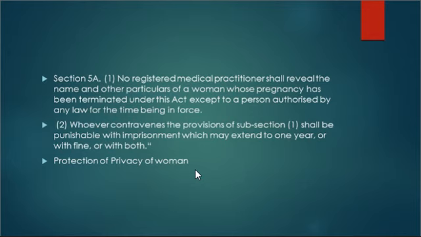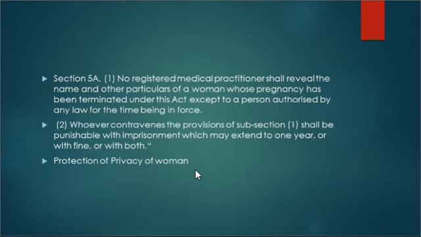Other than that, a registered medical practitioner cannot reveal the name and particulars of a woman whose pregnancy has been terminated, right? And clause 2 says that whoever contravenes the provisions of subsection 1 shall be punishable with imprisonment which may extend to 1 year, or with fine, or with both, right?